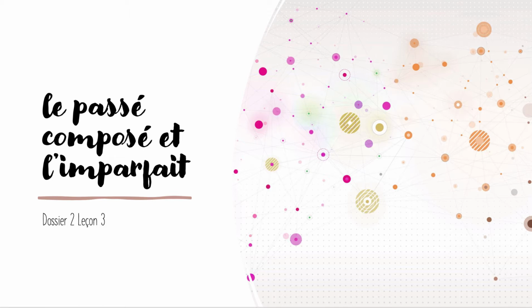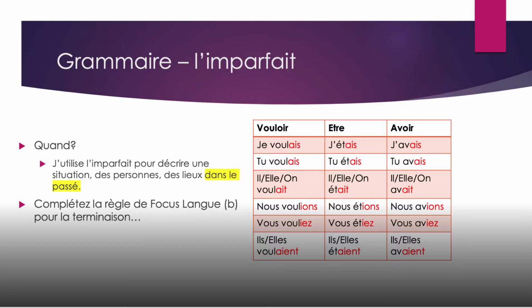Make sure that you've already watched the video for passé composé and you're pretty confident with how to conjugate it, especially when it comes to les verbes pronominaux, reflexive, and whatnot. You should also be familiar with l'imparfait if you're in French 111. If you need more help with that, we're going to go over that in a bit, but please conjugate some verbs before you watch this video.